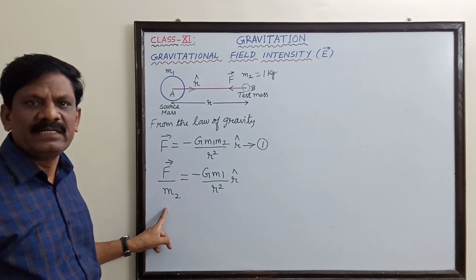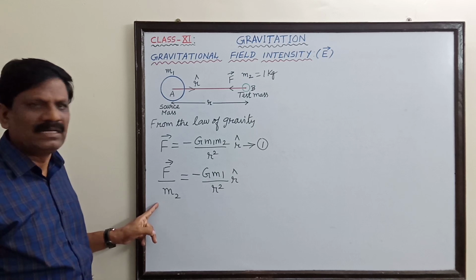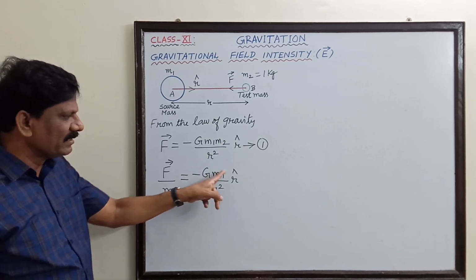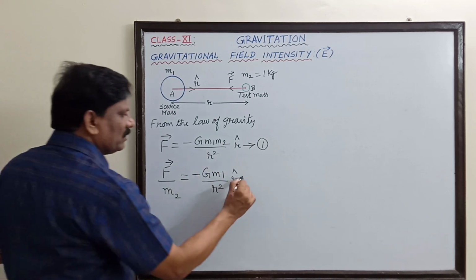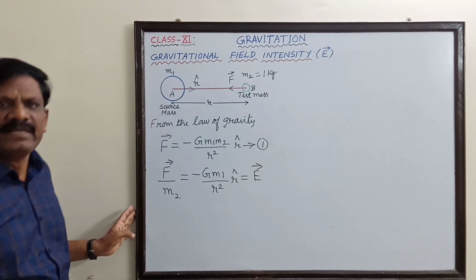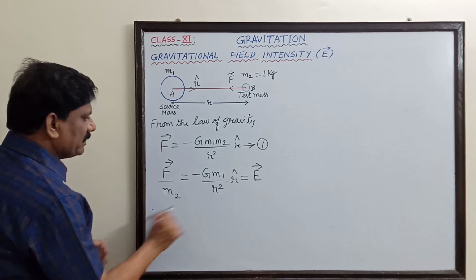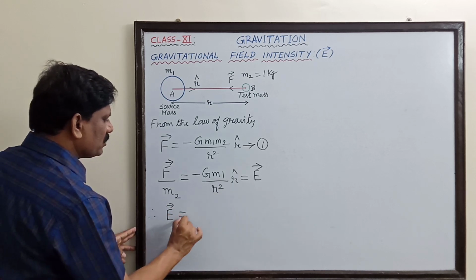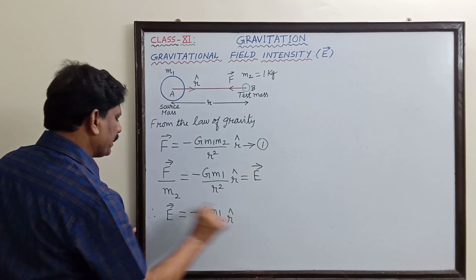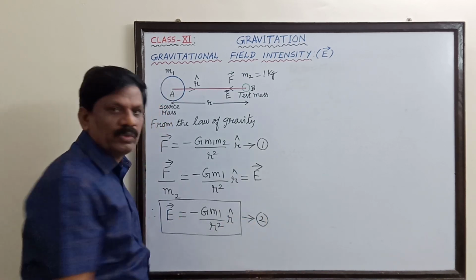Now look at the left hand side. It is the force per unit mass. Is it not? So that is equal to minus G into M1 by R square, because this M2 has come to the left side. Here there is no M2 term. And this only is called as E, the gravitational field intensity at this distance r from the source mass. Therefore I can write E is equal to minus of G into M1 divided by R square into R cap. So this can be taken as equation 2.